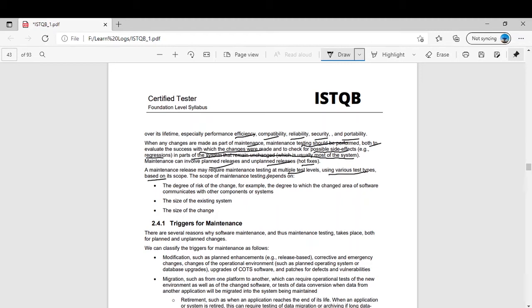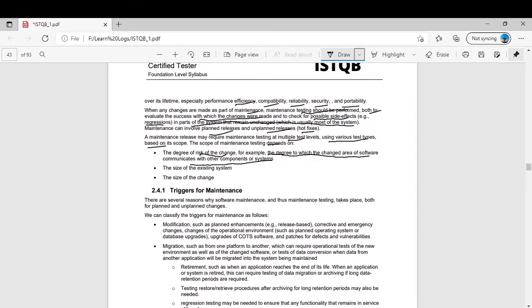The scope of maintenance testing depends on the degree of risk of the change. For example, the degree to which the changed area of the software communicates with other components of the system. Like, how much maintenance testing will you do? If you have made a change in a single module which has very little communication or interfacing with the other modules, you will not have that effect on the whole system. But if you made a change in a module which is very critical, which is communicating with all the other components, then you need to do a higher level of maintenance testing, a lot of maintenance testing. It also depends on the size of the existing system. It also depends on the size of the change.